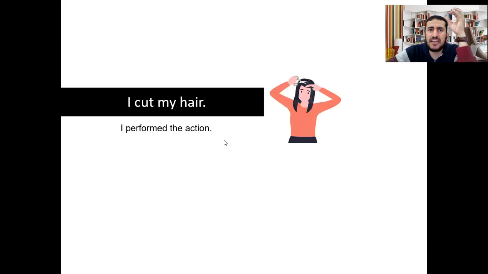So let's have these examples. In this example, as you can see in the picture, I cut my hair. So it's me who performed the action. I performed the action. I cut my hair. Nobody else cut my hair for me, but I cut my hair, okay?